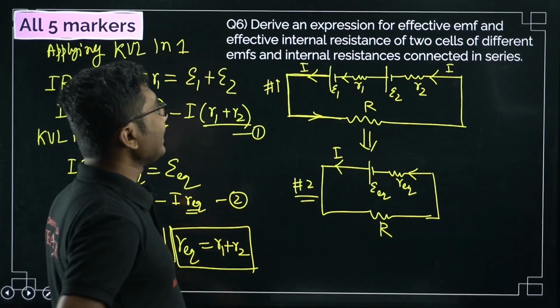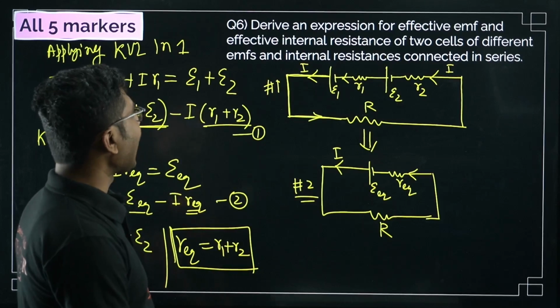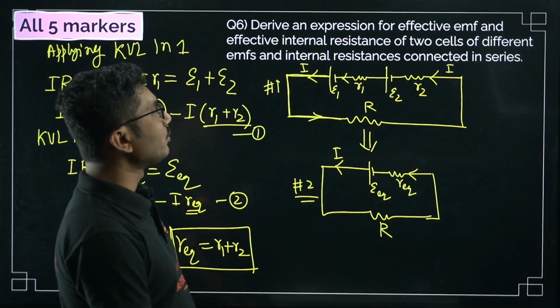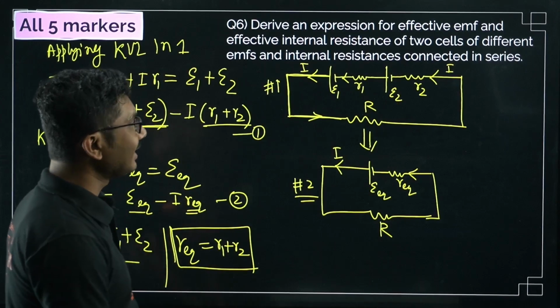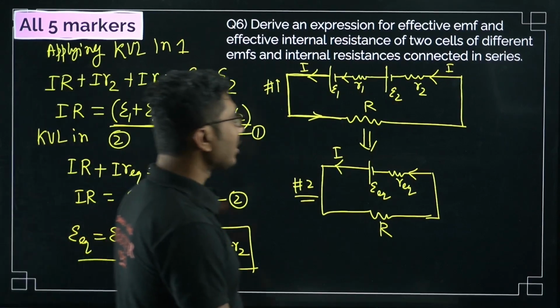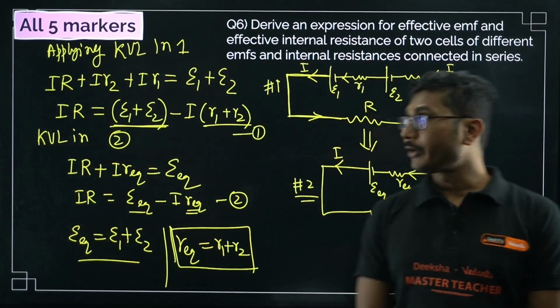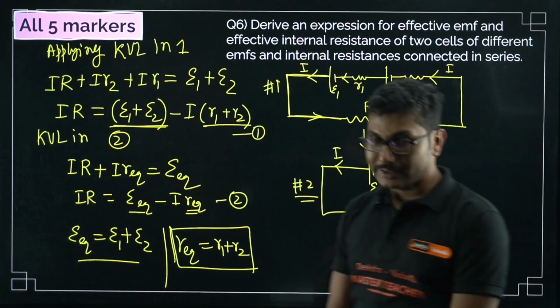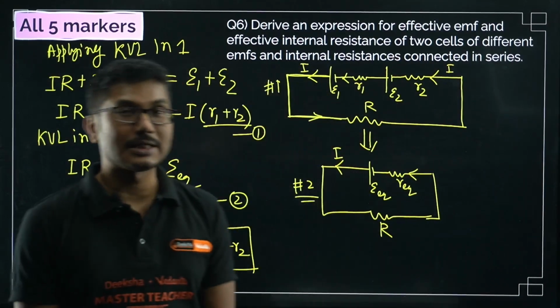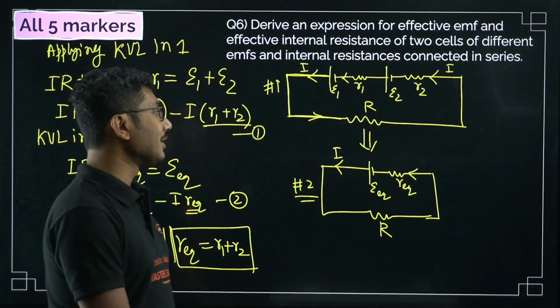Now derive an expression for the effective EMF and effective internal resistance of two cells of different EMFs and internal resistances connected in series. This is also another semi-important derivation, but this is also coming in your PU board exam, and if this comes in your PU board exam, then you should consider yourself lucky,